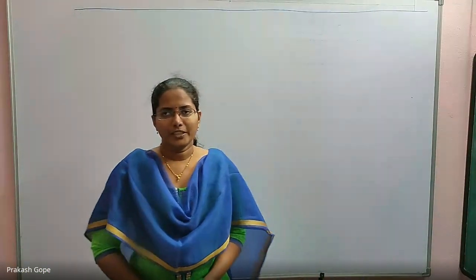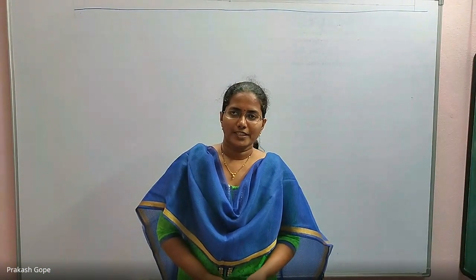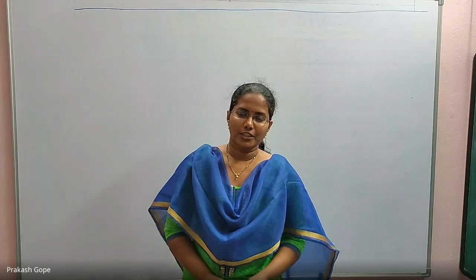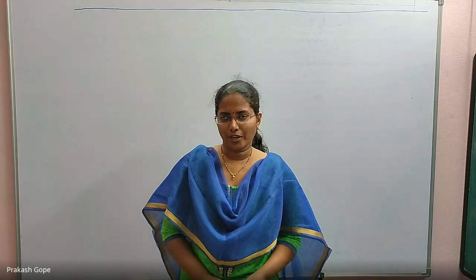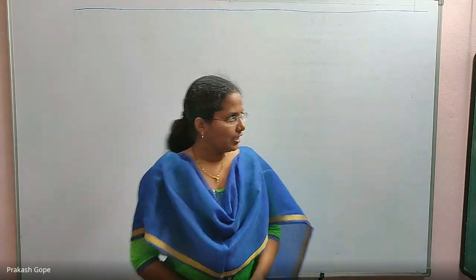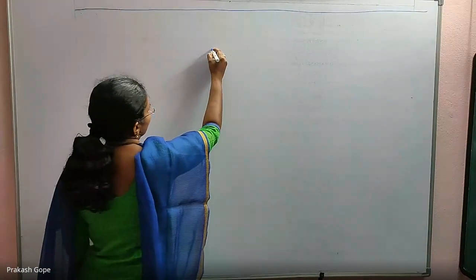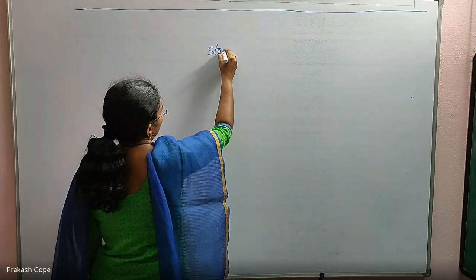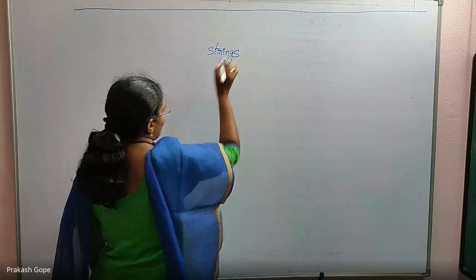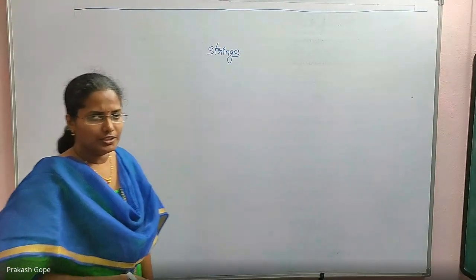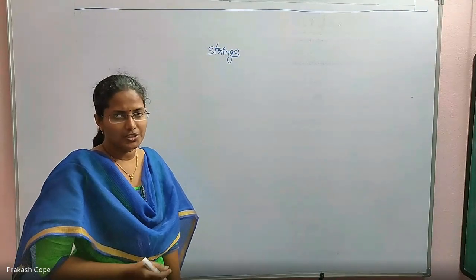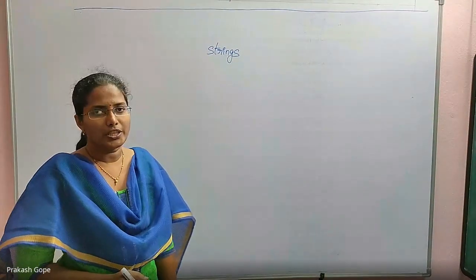Good afternoon, everybody. So we are discussing pointers and arrays. Yesterday we discussed the basics of arrays as well as pointers. Now we'll start with strings. What is a string? A string is also an array. It's a character array that ends with a null character.